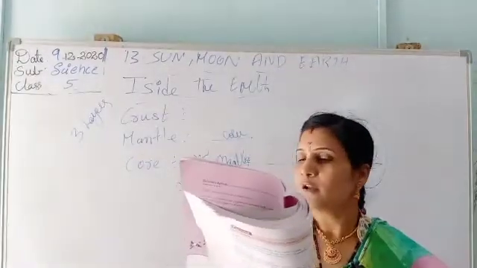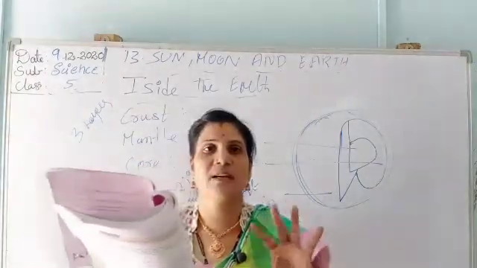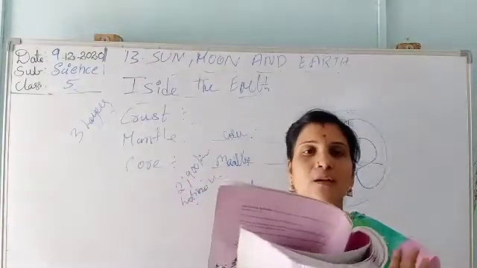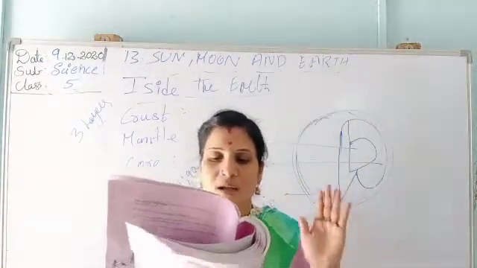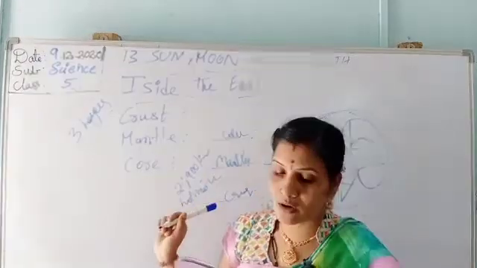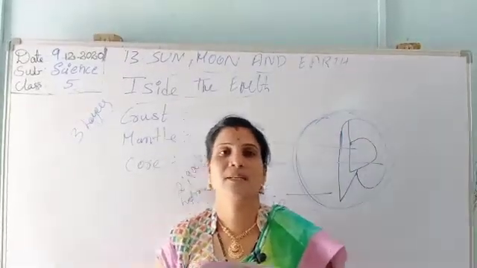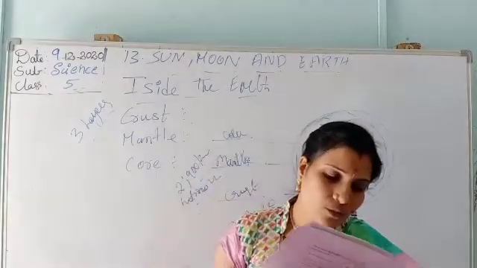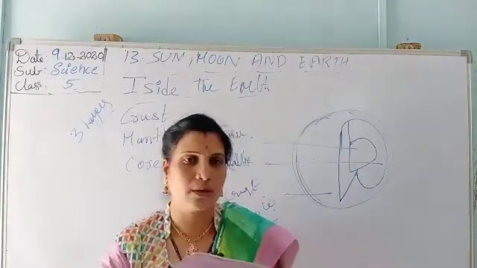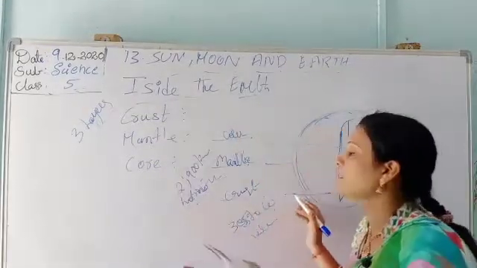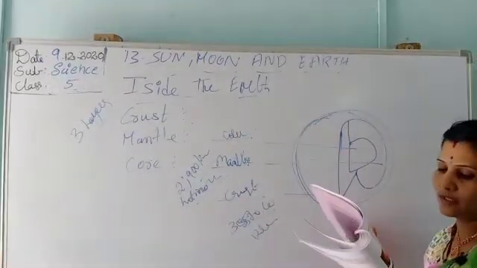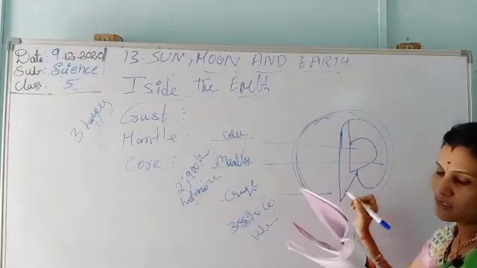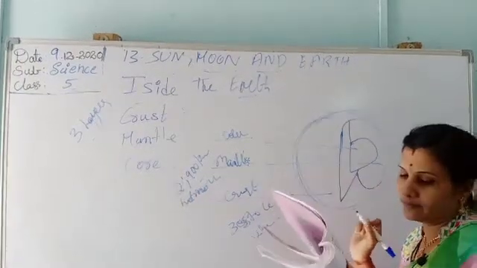Next, the mantle is between the crust and the core. Its thickness is approximately 2900 kilometers, and it is made up of hot rocks. The temperature and pressure here are lower than in the core. Even so, much of the mantle rock is semi-molten.